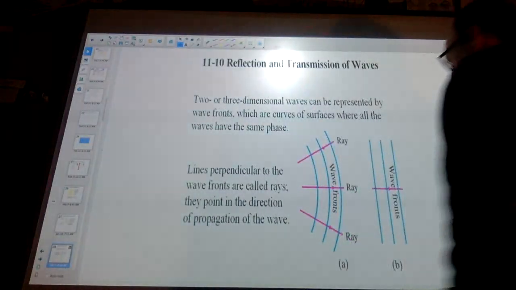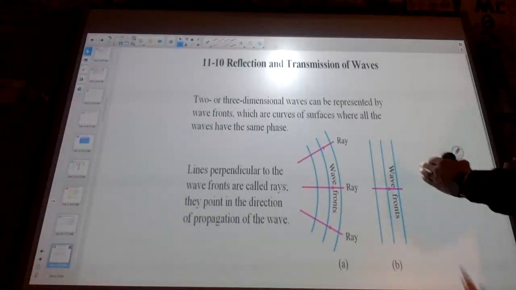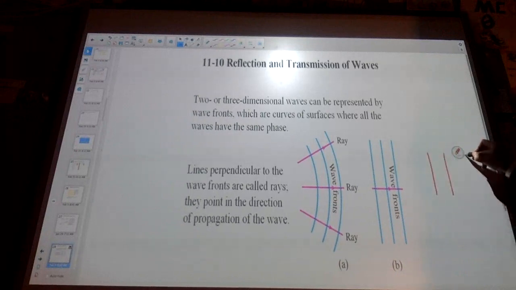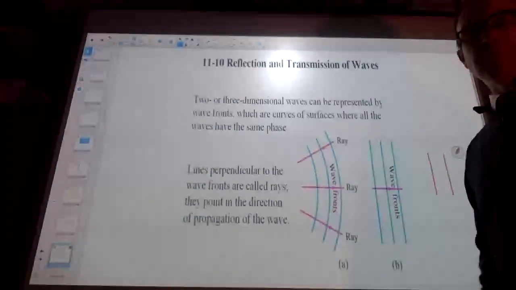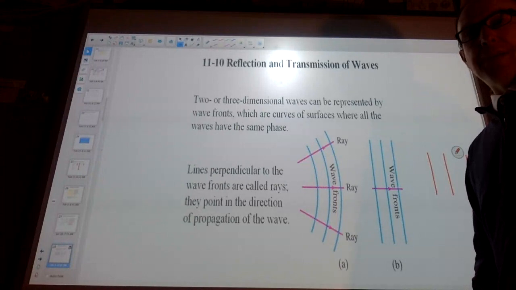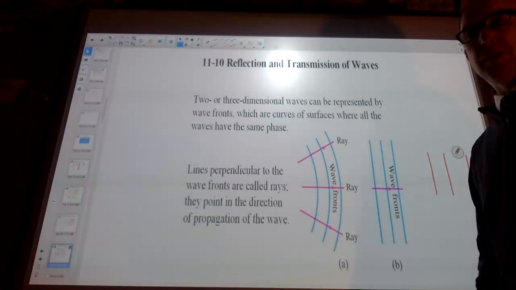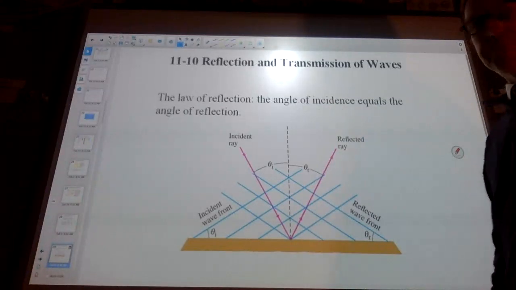Instead of trying to put stuff together and stuff apart, we just draw lines that show us where we have our peaks. And then later on, when we do light, we'll see that it's often common to draw waves as straight lines as well, which is convenient for ray diagrams.